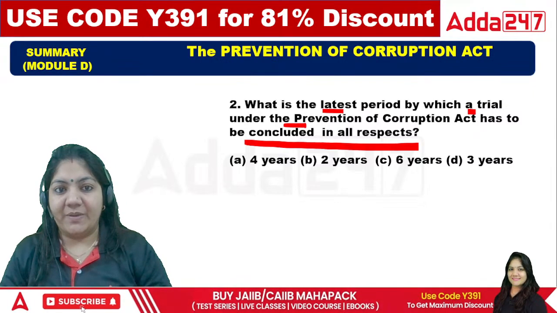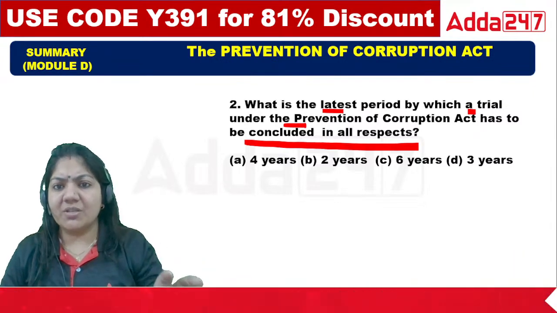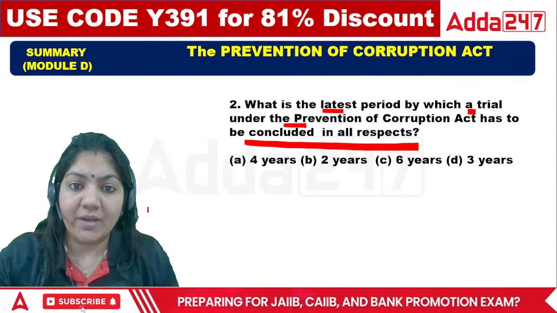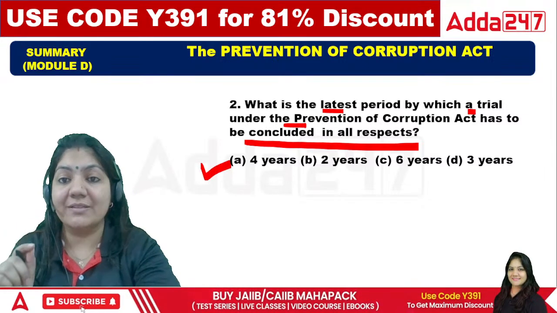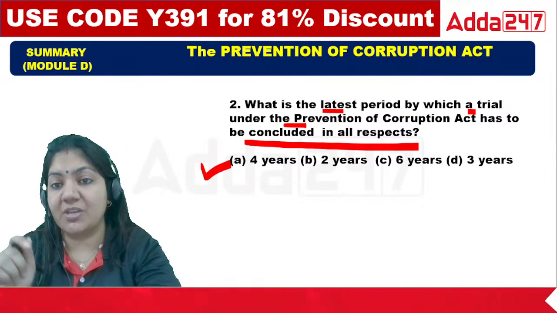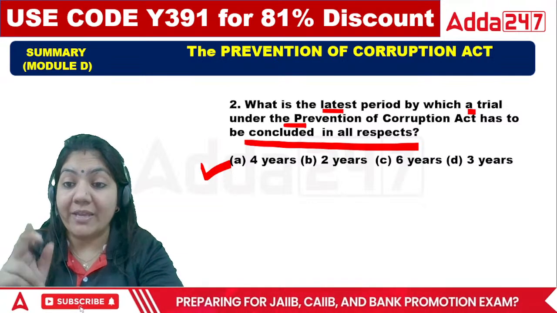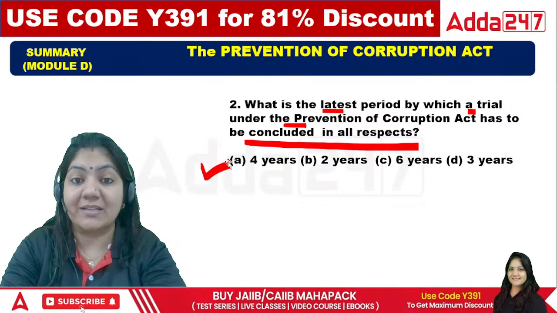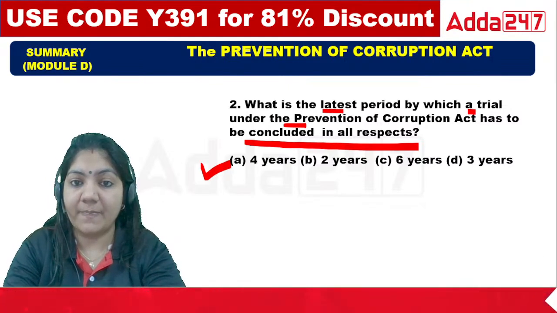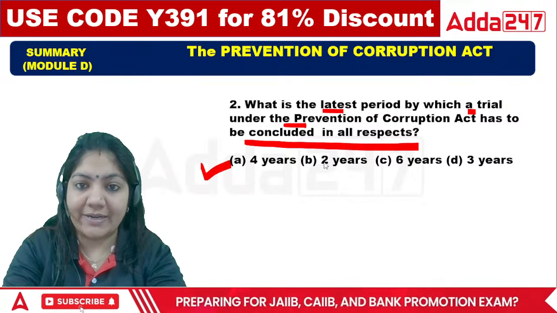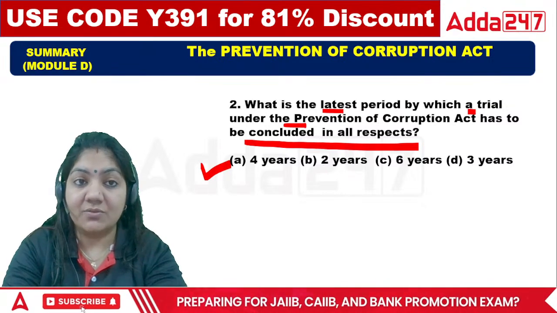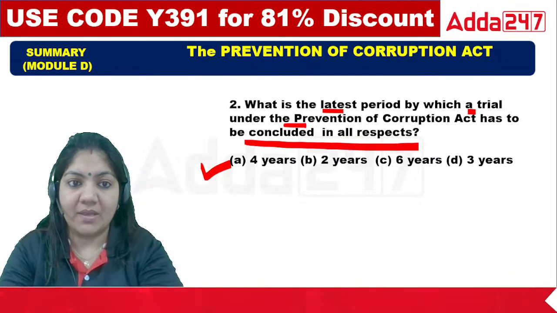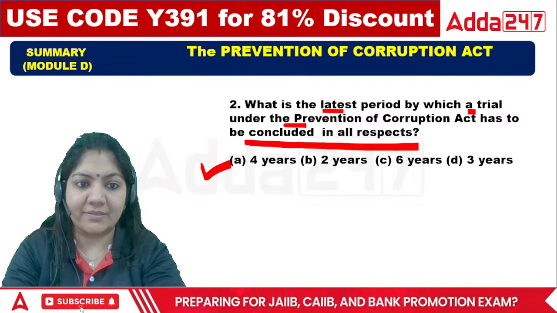What is the latest period? And just try to learn the questions in which you are giving the wrong answer. So Pawan sir, for the third one, the right answer is 4 years is the latest period within which they have to solve the matter. 4 years. It's the A one. A is the right answer for this question. Okay, just try to understand these questions because these questions are very, very much important. So 4 years is the right answer.